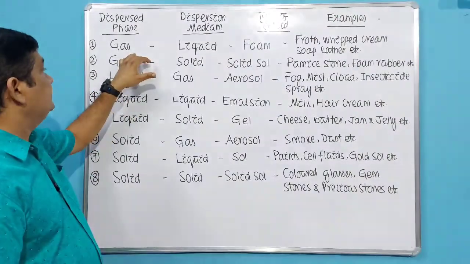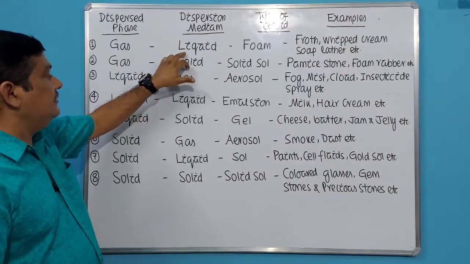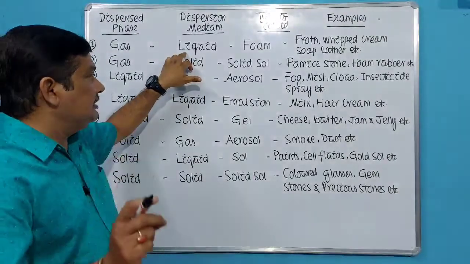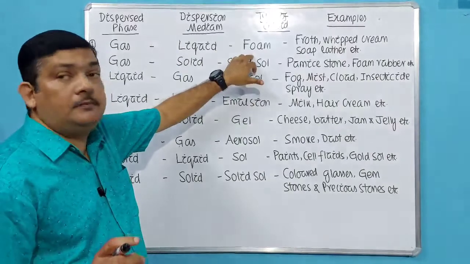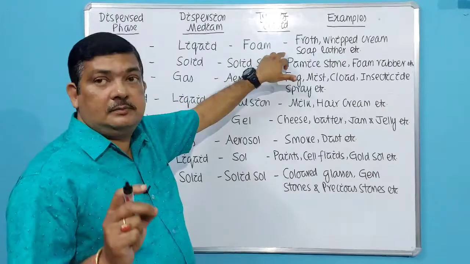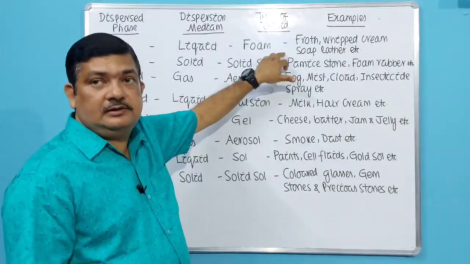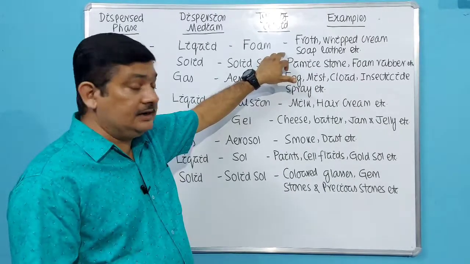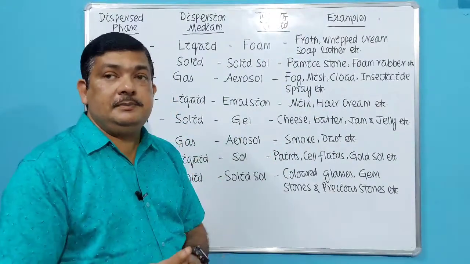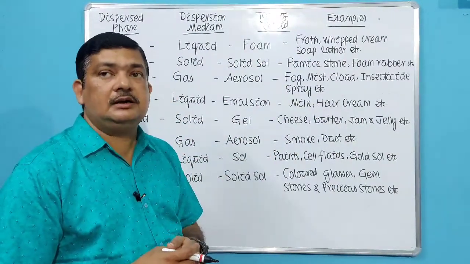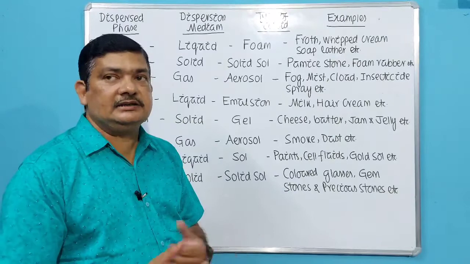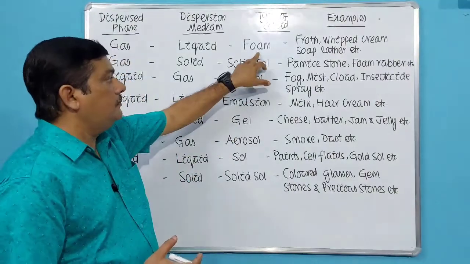First, if the dispersed phase is gas and dispersion medium is liquid, that means when small gaseous particles are dispersed in liquid, they form foam. So the type of colloid formed here will be foam. Example, froth. Froth means a type of foam which is there on the water level. Then whipped cream: when we rotate milk, the cream comes out, that is called whipped cream. Then soap lather. When we apply soap or detergent, lather is formed. That is also an example of foam.